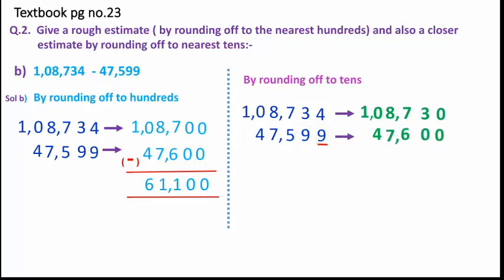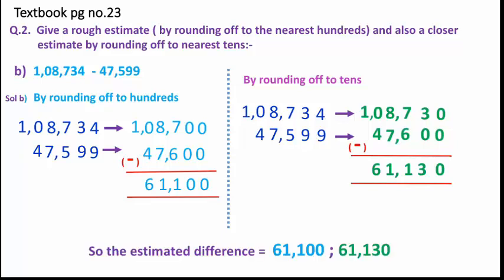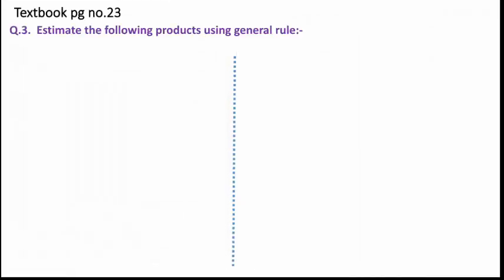Clear this much? Now what is the sign between these two numbers that we need to mention? It is subtraction. So that we have mentioned, and after doing the subtraction we have got 61,130. Clear this much? So our final statement will be: estimated difference is equal to 61,100 and 61,130. Clear this much? Now come to the next question of the same page number.